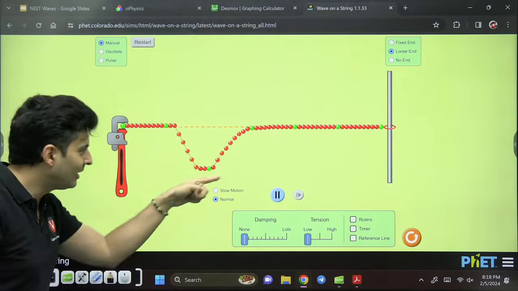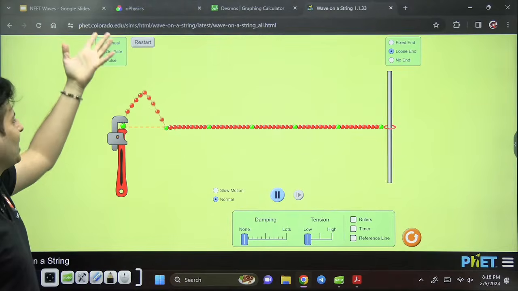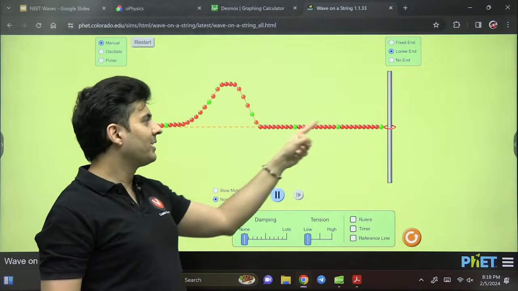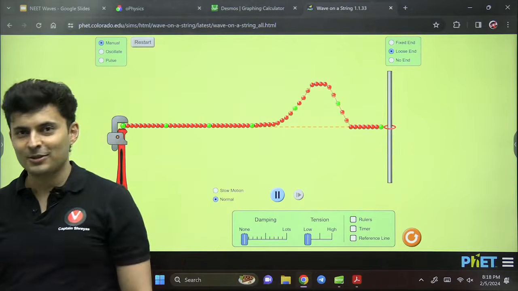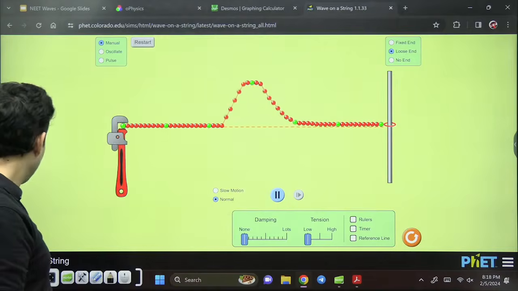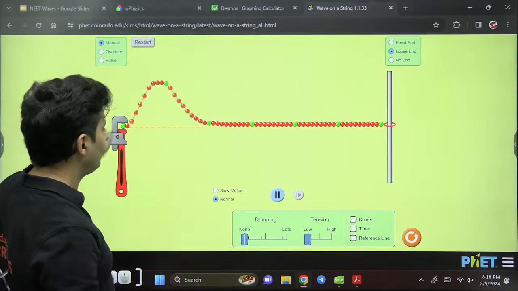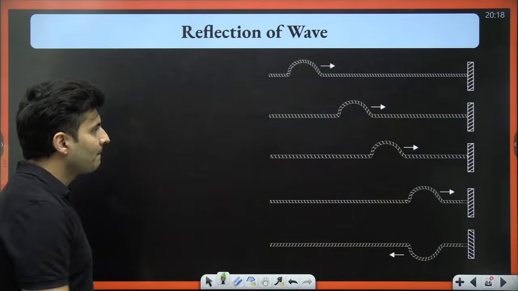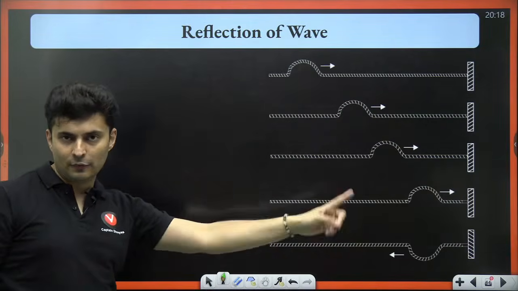That's how it works. Now this trough will again become a crest, and again that crest will reflect back as a crest. Is that clear? So after this visualization, I don't think you will ever be confused. So a crest comes back as a trough from a fixed end.